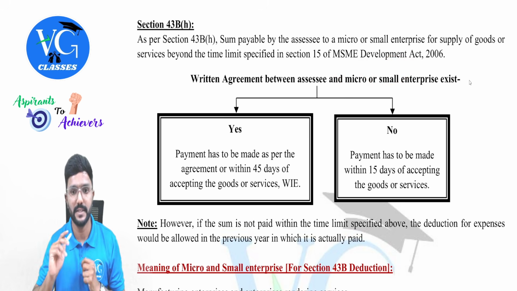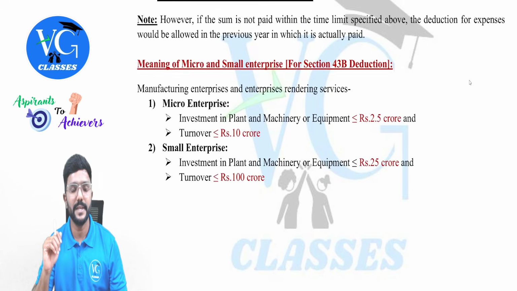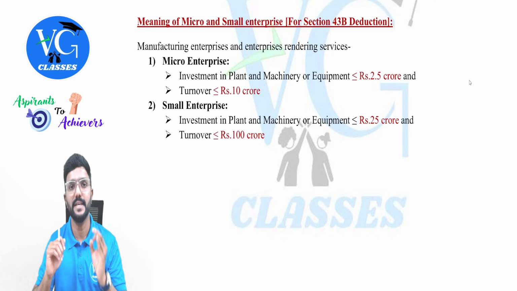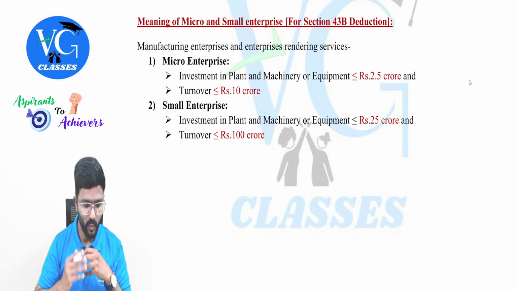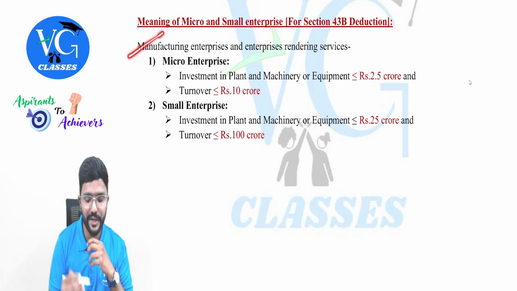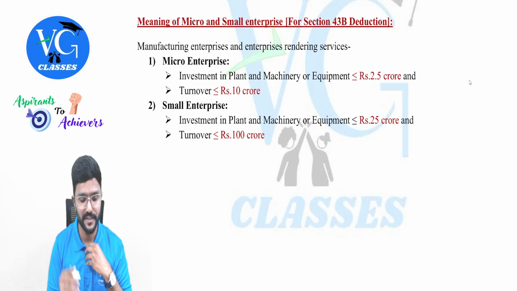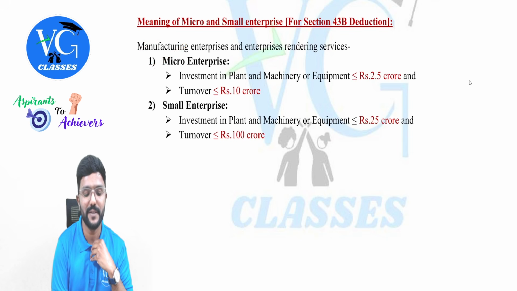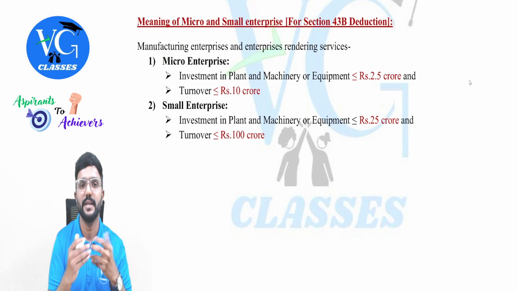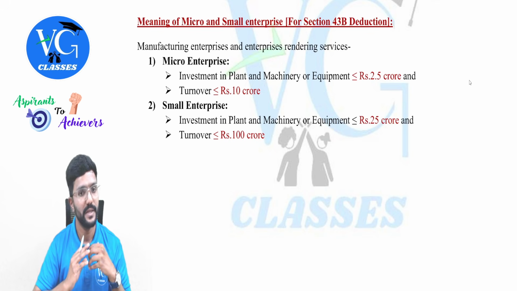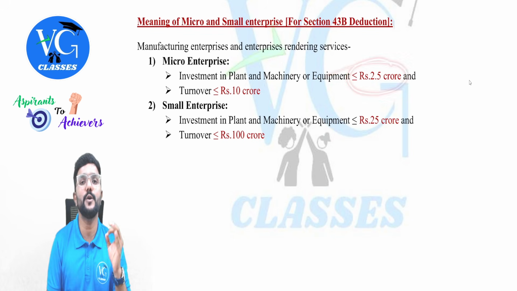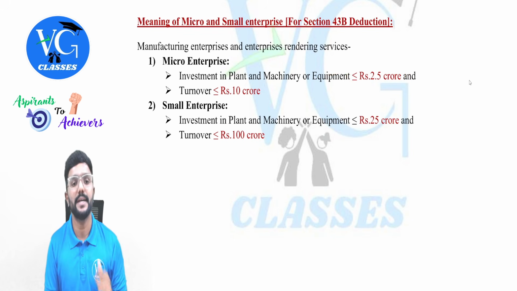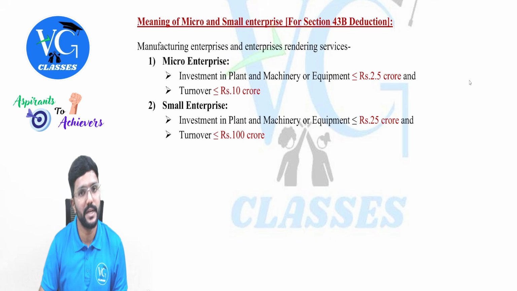Is that clear? Yes. They have also defined what is a micro and small enterprise. There is an amendment in that case. The limits have been changed. What is it? We will see. Manufacturing enterprises and enterprises rendering services are called micro enterprises if they satisfy both these conditions: investment in plant and machinery or equipment is less than or equal to 2.5 crore and turnover is less than or equal to 10 crore.